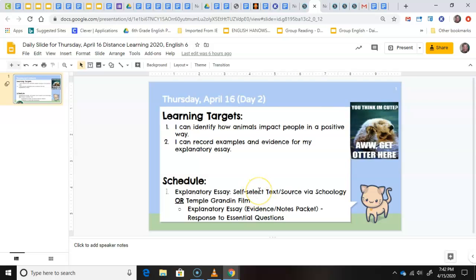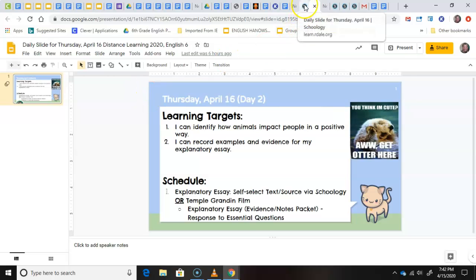And again, remember to put the title. I'm taking the point off if you don't write the title down, because again, there's 10 articles to choose from. So you're going to take your notes. And remember, the notes are what you're going to use for evidence in your paper. So make sure you take good notes.